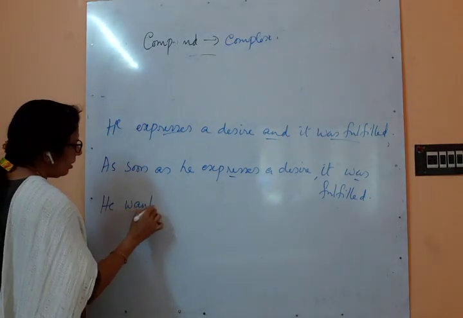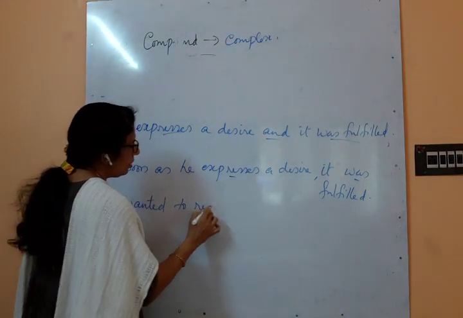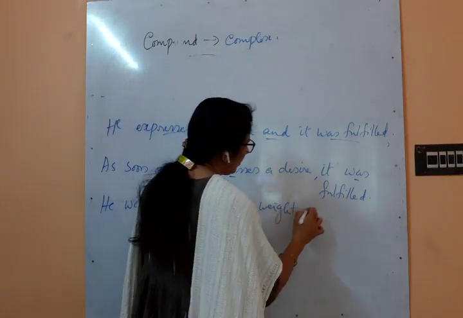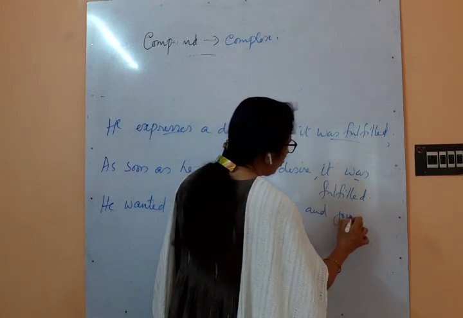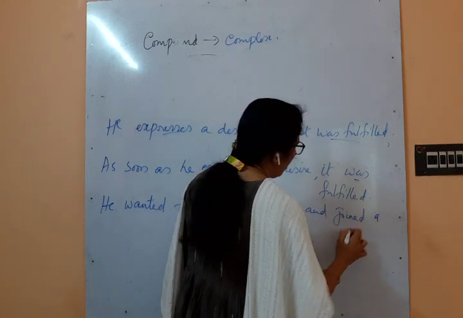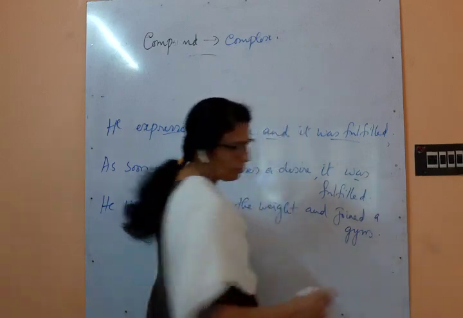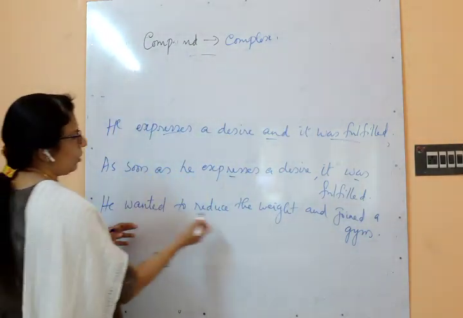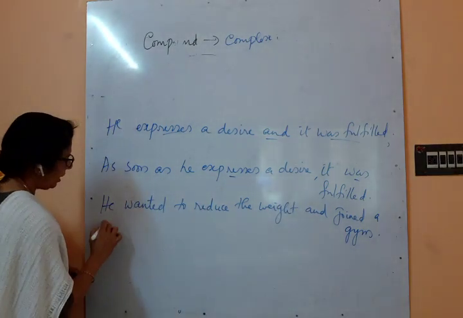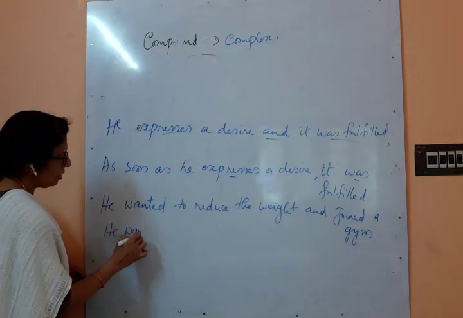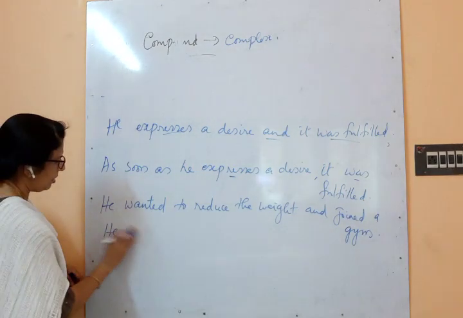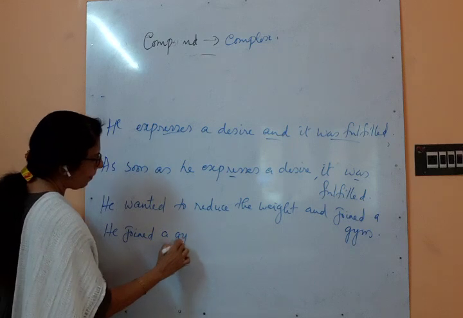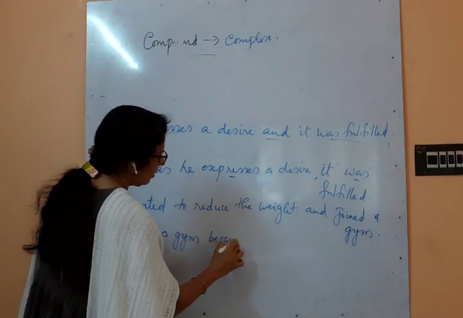He wanted to reduce the weight and joined a gym. Okay, so how will you convert this? He joined a gym because of a reason.